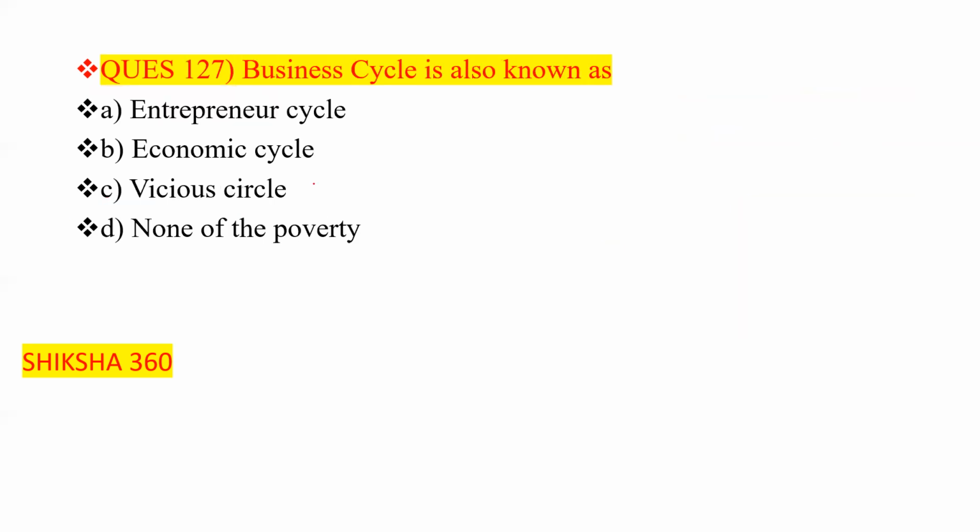Now move to the next question. Business cycle, basically it is also known as entrepreneur cycle, economic cycle, vicious circle, or none of the above. So what is the correct answer? Business cycle is also known as the economic cycle. So option number B is the correct answer.